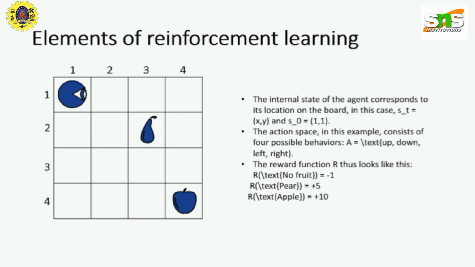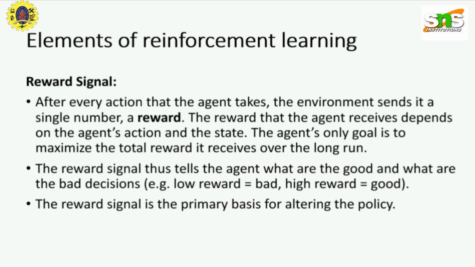The agent can also use other locations to reach the reward, but there is also the chance that the agent does not always make the right decision. Sometimes it will also make dumb decisions and get some negative points as the reward, if it ends up in a square box that is empty, neither an apple nor a pear. This is how the reward is calculated, and the reward signal impacts the change of the action or state taken by an agent in future.